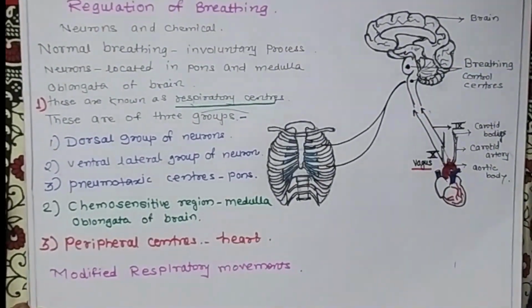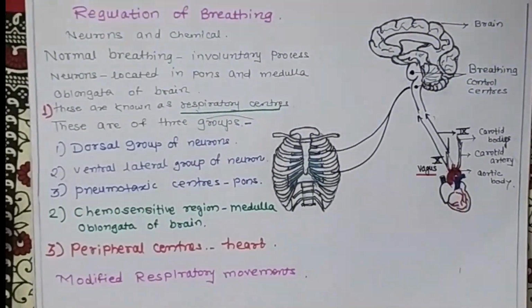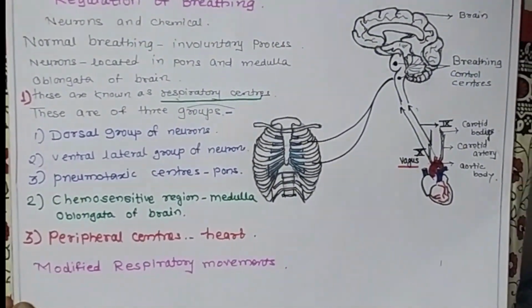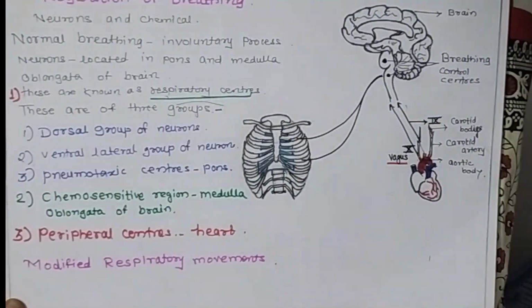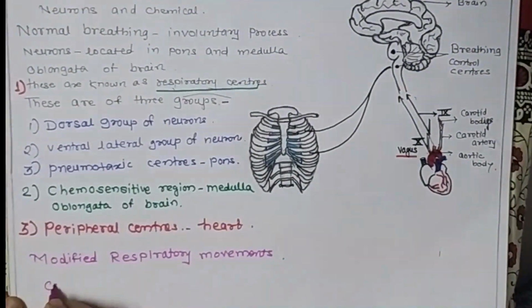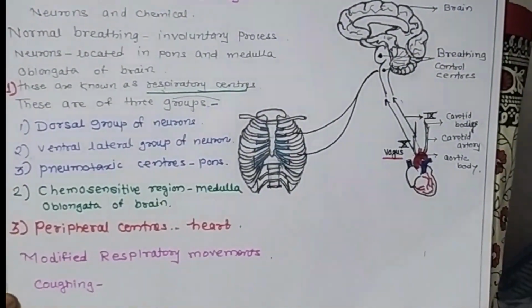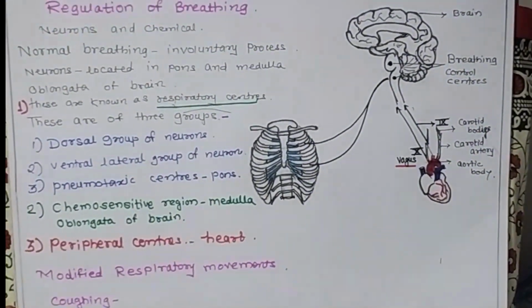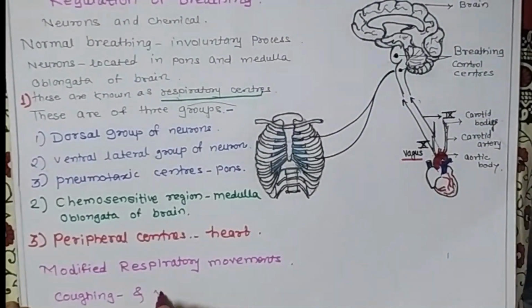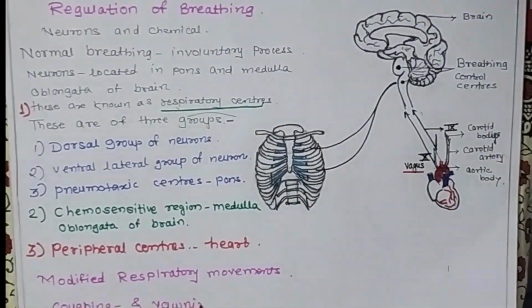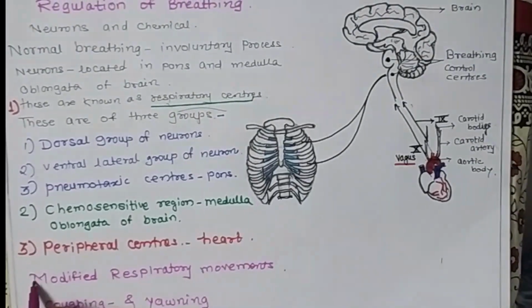Some of these movements are reflexes, and some are initiated voluntarily. For example, coughing, which takes place to remove any dust particle from the respiratory passage, or yawning. These are also modified respiratory movements.